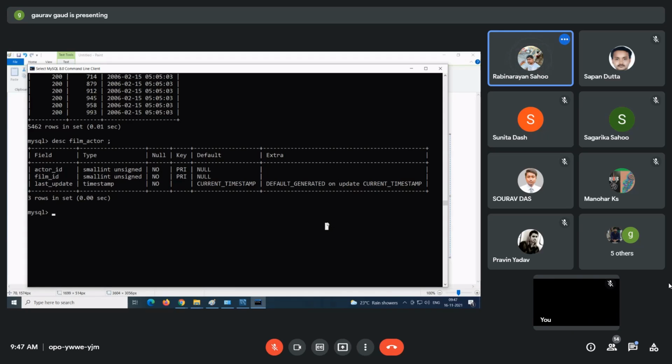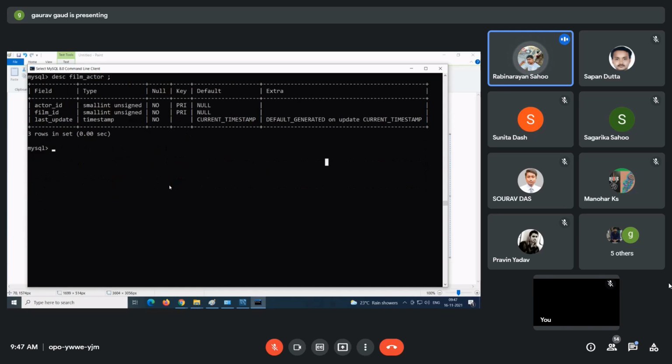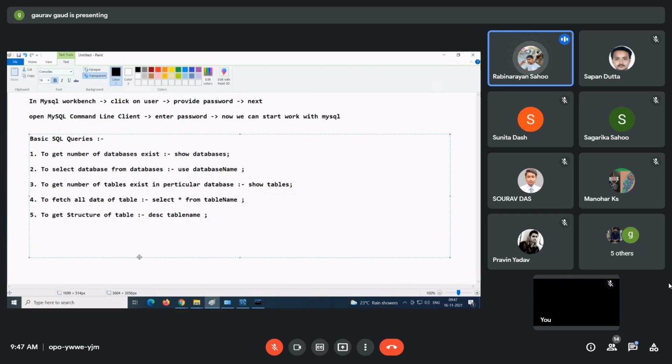Now, let's say these are all their databases and their data. We want to add our own database, create our own table, and add our own data. So guys, how will we do that?